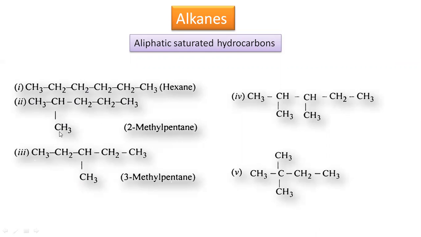So 2 methyl pentane, here 3 methyl pentane. In these structures, 5 carbon atoms are in the chain and the branch methyl groups are present on carbon number 2 and 3, and therefore 2,3 dimethyl pentane. Or what you can see here, carbon number 2 and 2, 2,2 dimethyl butane, as in this chain there are 4 carbon atoms. So all these examples are for the alkanes, which are aliphatic saturated hydrocarbons. In their structure they contain only carbon-carbon single bonds.